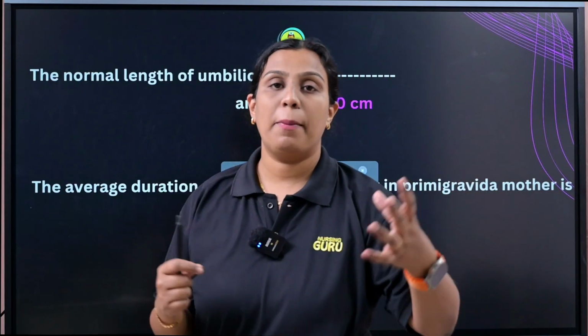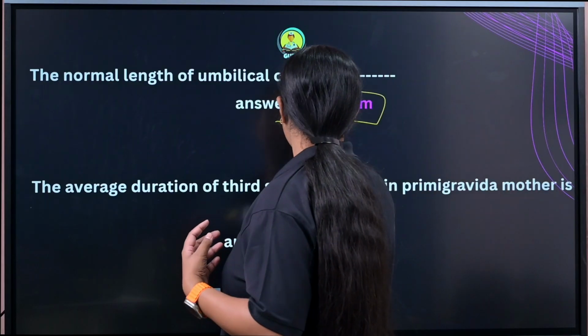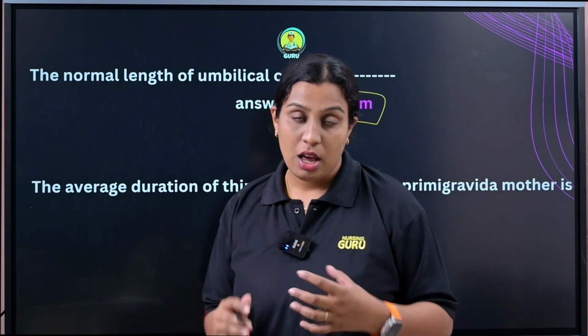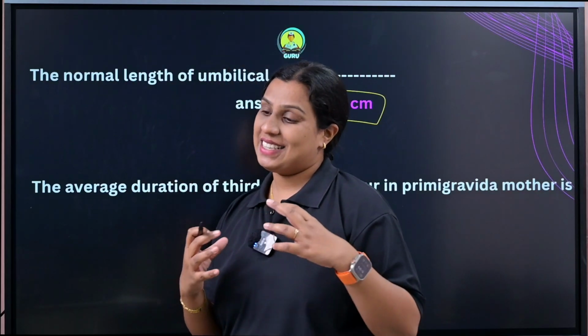Alright, the next question: the normal length of the umbilical cord. This is also a repeated question. Remember, the answer is 50 to 60 centimeter. The normal length of an umbilical cord is 50 to 60 centimeter.